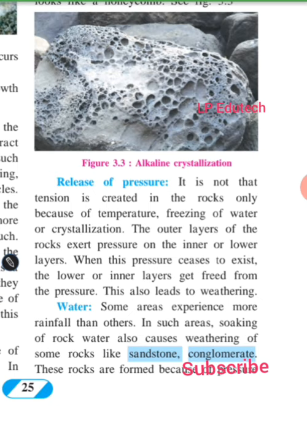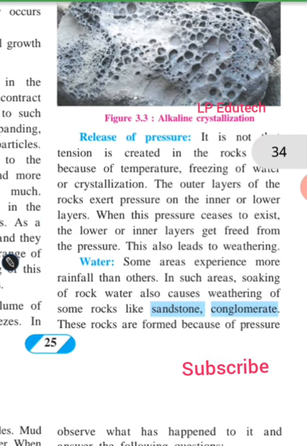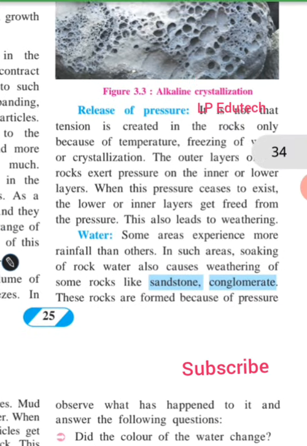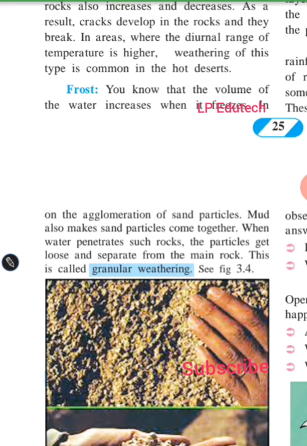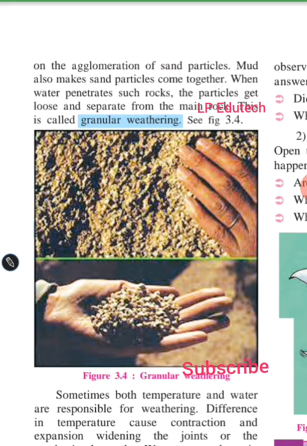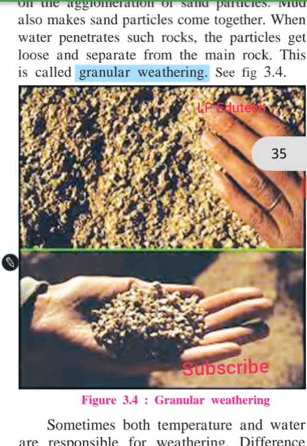The second reason, number 3, water. Some areas experience more rainfall than others, hilly regions for example. In such areas, the soaking of rock by water also causes weathering of some rocks like sandstone and conglomerate. These rocks are formed because of pressure on the agglomeration of sand particles. Mud also makes sand particles come together. When water penetrates such rocks, the particles get loose and separate from the main rock. This is called granular weathering. Now see, this is the image of granular weathering.